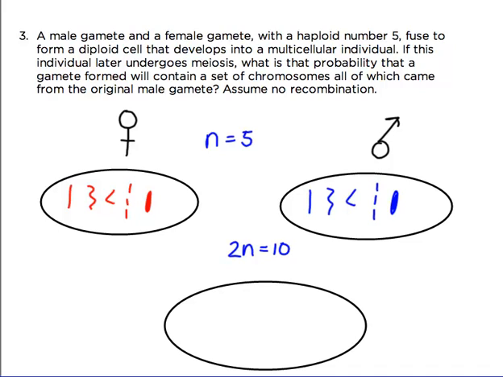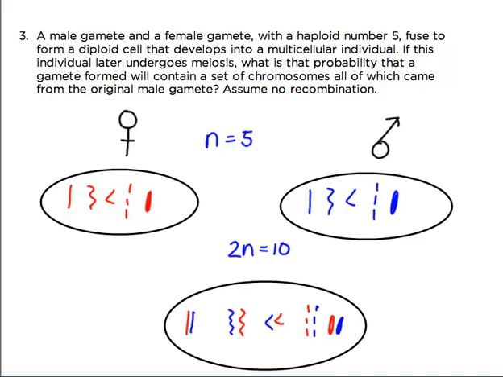And we'll have 5 pairs of homologous chromosomes. So let's draw out the pairs. Now they're not necessarily lined up like this in the cell, but I just want to show it this way so that you can tell there are 5 different pairs.